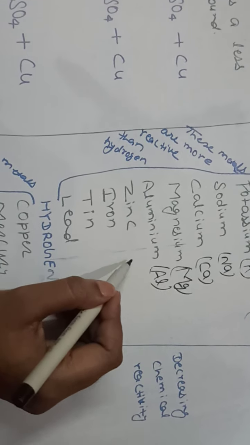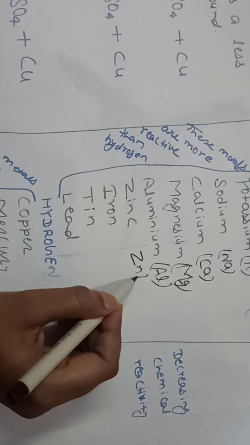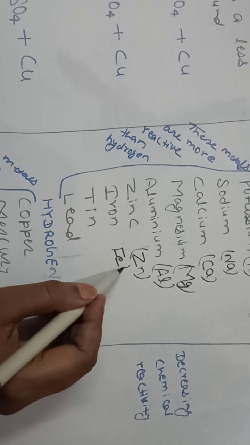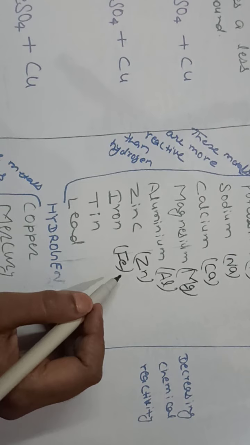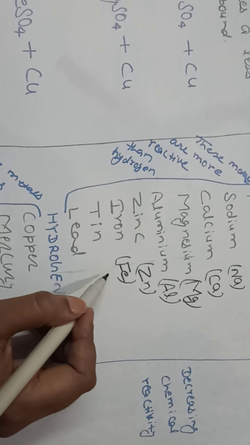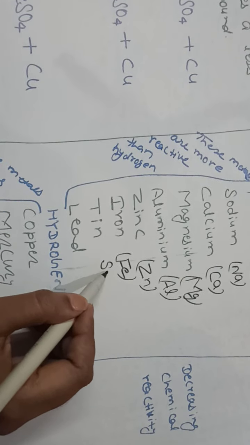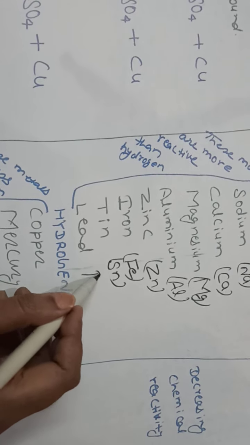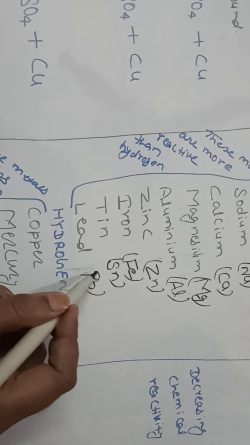Aluminium, Al. For zinc, Zn. For iron, Fe, from the Latin word ferrum. For tin it is Sn, stannum, and for lead it is Pb, plumbum.